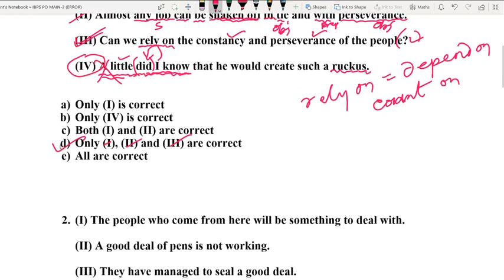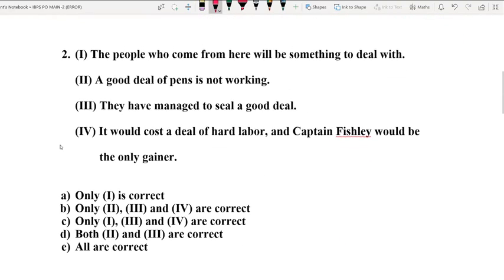Let us go to the next question. Question number 2, as you can see, has also got 4 options, beautiful sentences, some small ones, some big ones, and some challenging sentences as well. We are going to overcome all the challenges by applying our strategy. The better your grammatical skills, the better your scores are going to be in this section. So try to have a very good hold on grammar. It is absolutely necessary for your success.